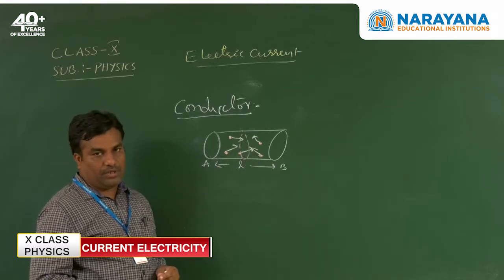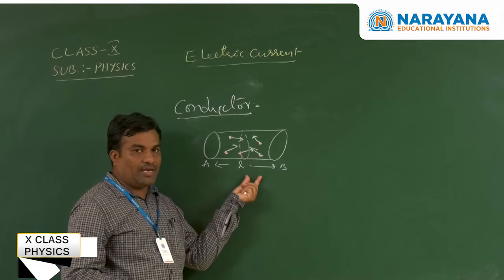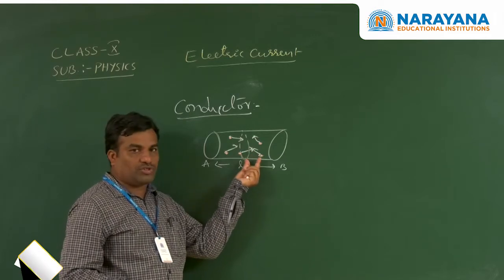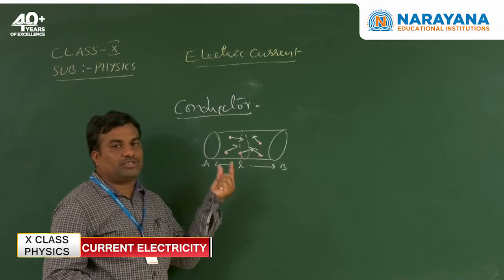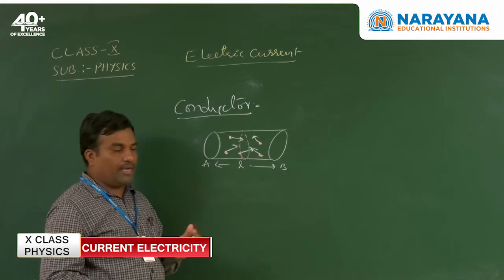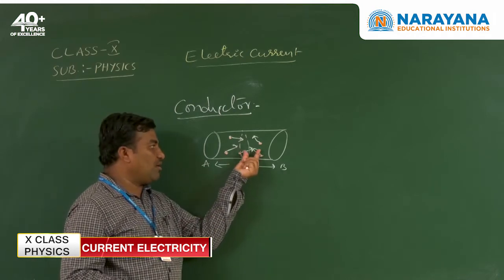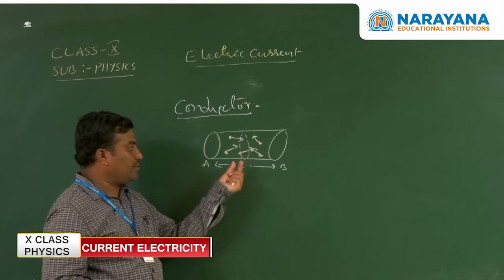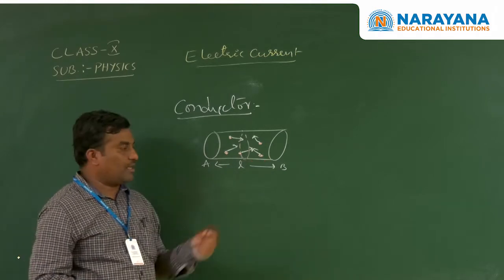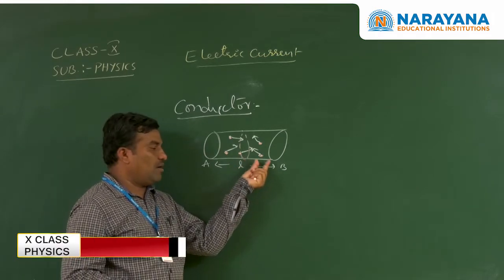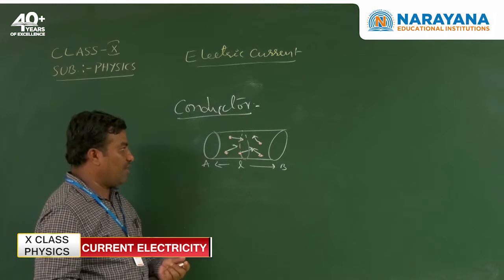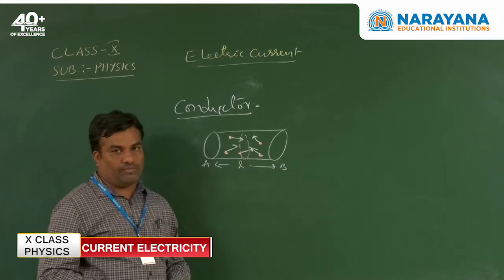So the net charge travelling through any unit cross-sectional area of the conductor is zero. So the net charge flowing in the conductor is zero.